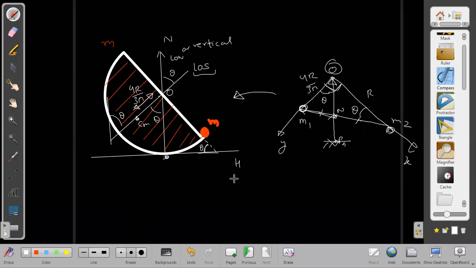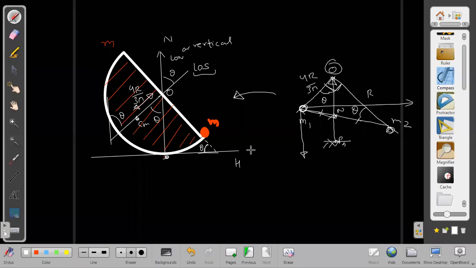See, we can do it in different ways. I think this choice of axis is not better. It will be better if I make another choice of axis, because I already have the vertical axis, and if I take another horizontal axis, things will be easier to understand. One is already this vertical axis, right? So along the horizontal axis. No problem, wait a second.